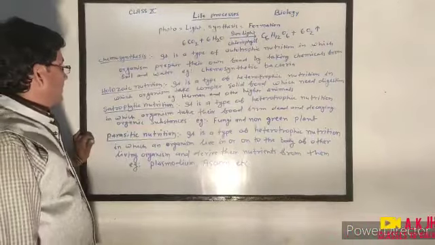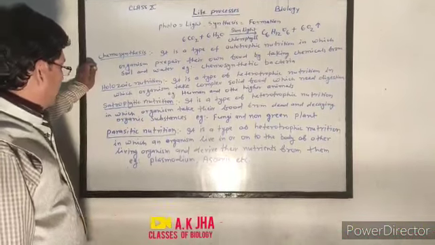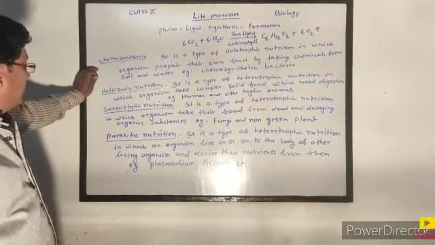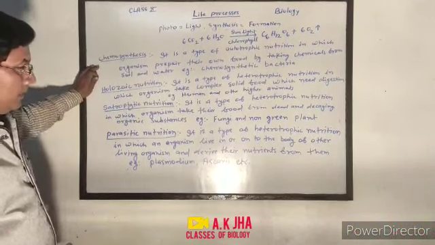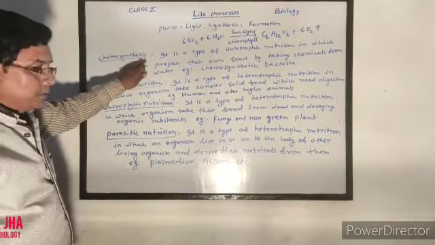So far we have studied autotrophic and heterotrophic nutrition. We have already studied that in autotrophic nutrition, there are photosynthesis and chemosynthesis. We already covered photosynthesis, and next is chemosynthesis.